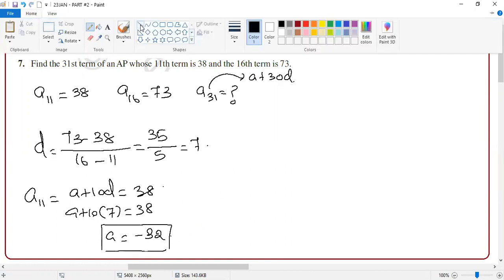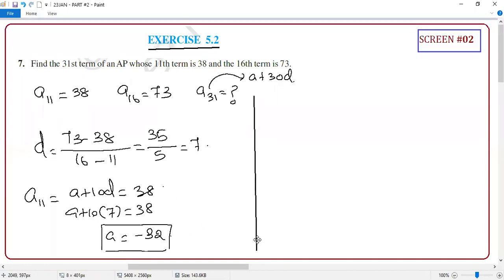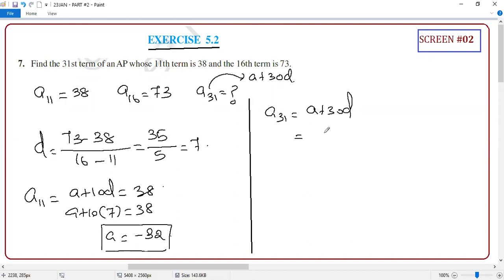Now finding A31, do you think it's difficult? No, sir. A31 is equal to A plus 30D. A is minus 32, plus 30 times D, which is 7. Can you simplify and tell me the final answer? 178. 178 is the final answer.